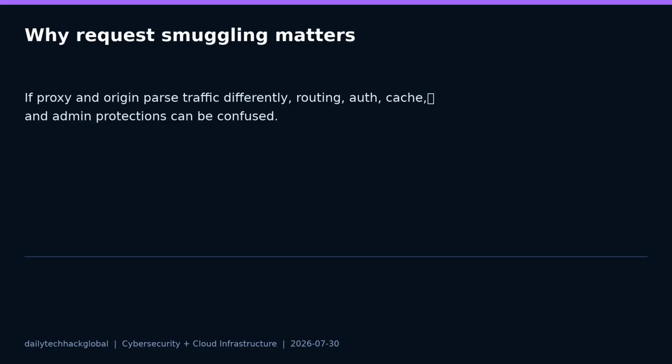Why does request smuggling matter? In normal operations, a proxy and an origin server should parse the same traffic the same way. If they disagree, a malicious request can sometimes be interpreted as one thing by the front end and another thing by the back end. The defensive impact can include bypassing routing rules, confusing authentication checks, interfering with cache behavior, or reaching admin paths that were supposed to be protected by the gateway.